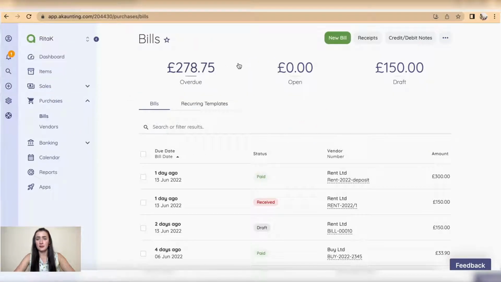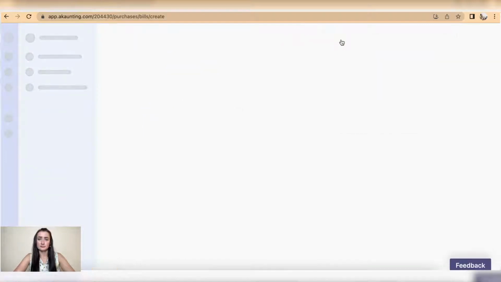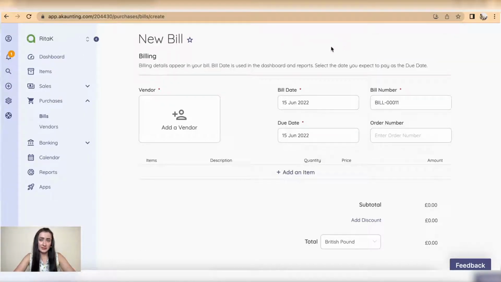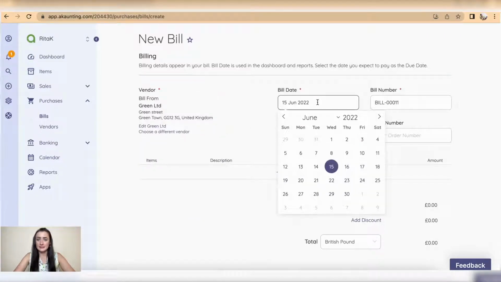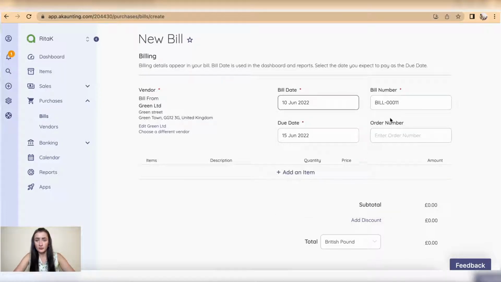From here, click on New Bill, and we are presented with a new supplier invoice template. Here, start by clicking on Add a Vendor. So in case I have Green Limited, bill date, select when this supplier invoice is issued on.